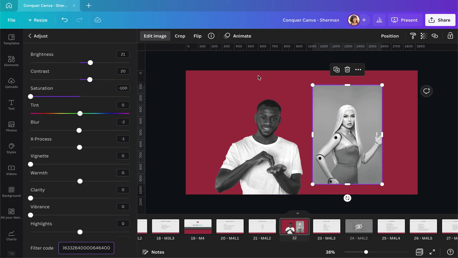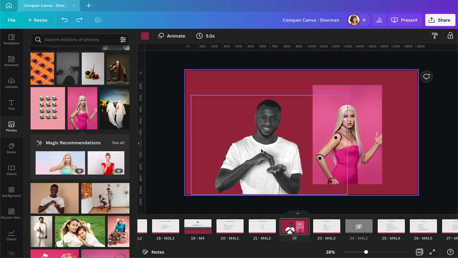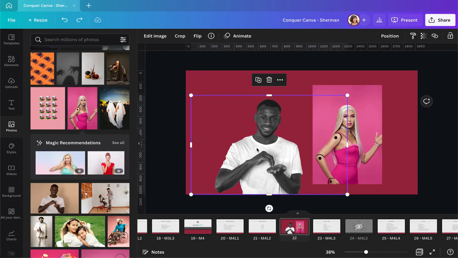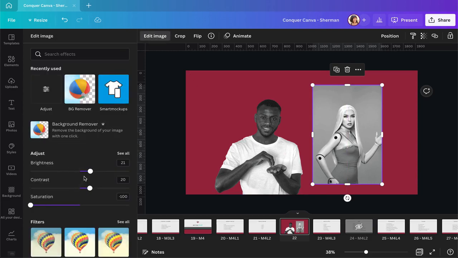Another way of doing this, let me go back. Another way of doing this is clicking on an image that you want to copy and then using this copy style icon up here. You just click on that and then you apply the style to your photo and it will do the exact same thing. So now we go back to edit image and we will see the exact same adjustments.